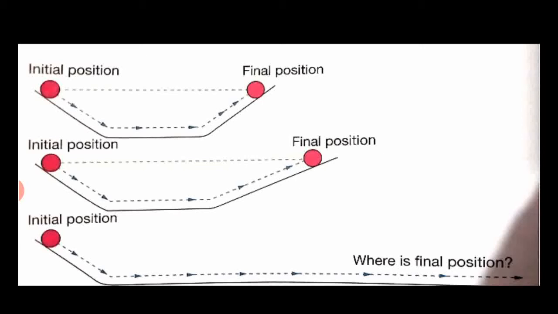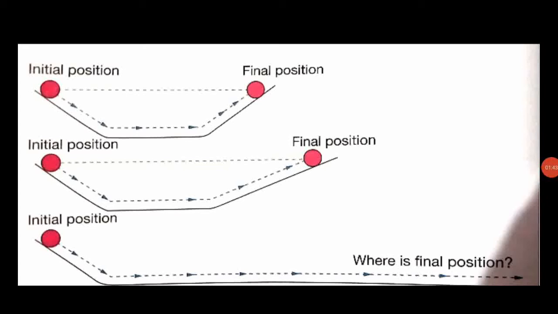But the second point here is that no net force is required to continue the motion. As you can see here, this motion continues. This motion is limitless. It has no limit, because we do not know the final position here. This means that if there was no net force, the motion of the marble would have continued.